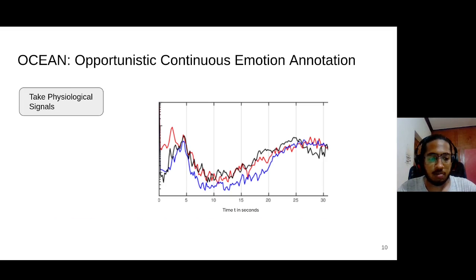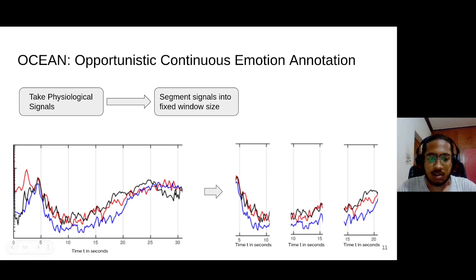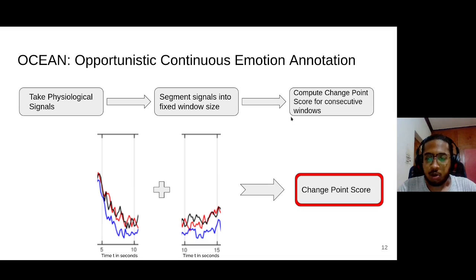Now coming to the Ocean framework, the entire framework can be divided into 3 stages: segmentation, detection of probing moments, and its optimization. Starting with the segmentation, first we start with the physiological signals. We choose a window size, in this case 5 seconds, and segment the signals into fixed window sizes. After this, we compute the change point scores for consecutive windows.